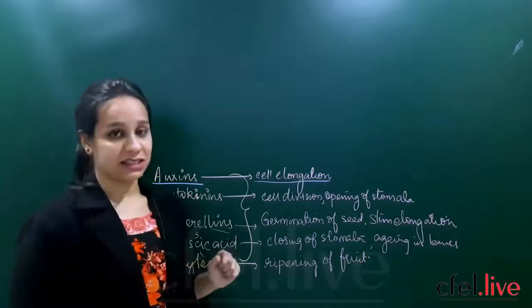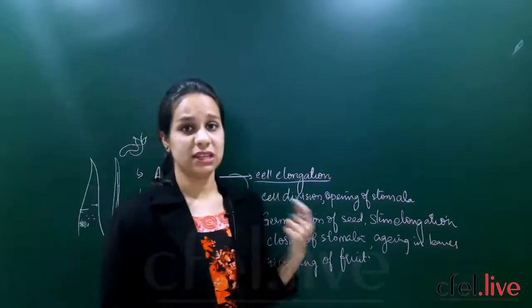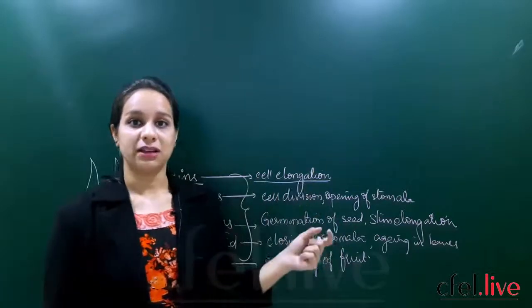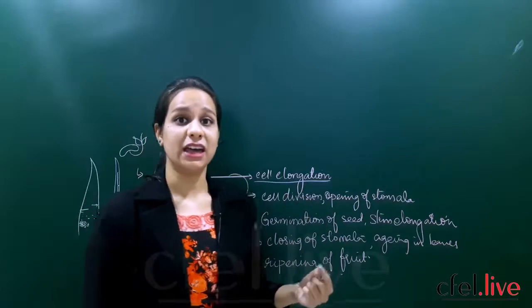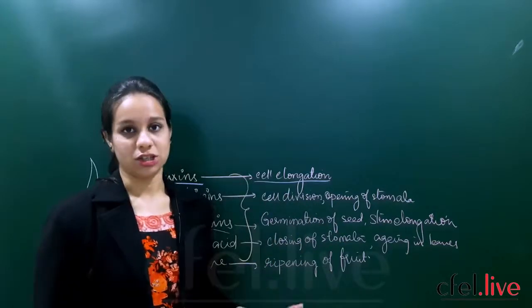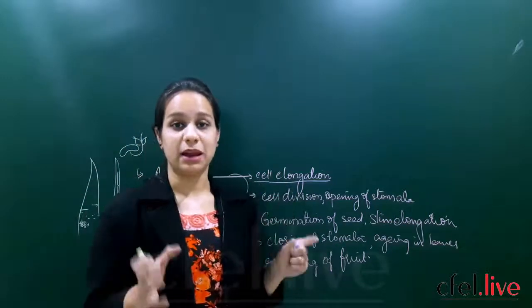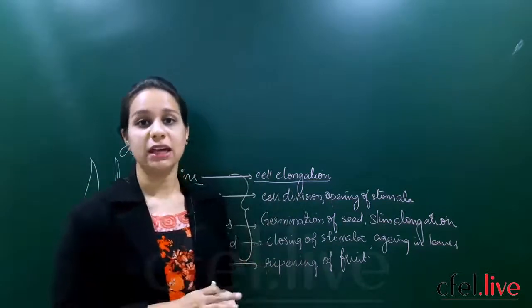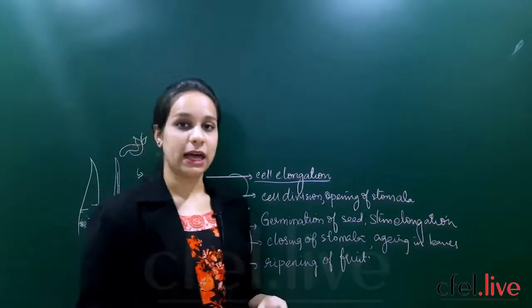Then abscisic acid. Abscission is nothing but the falling down. When you see the leaves of old plants, yes or no, they become rotten, they become black in color and they fall down. Why? Because of abscission. You see that they become dry, they become black or brown in color and they fall off from the tree. So which hormone is influencing such activity in plants?